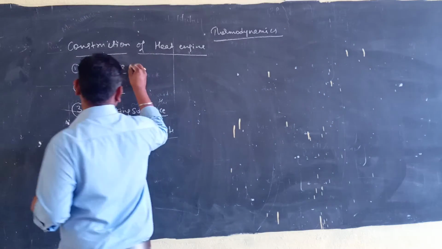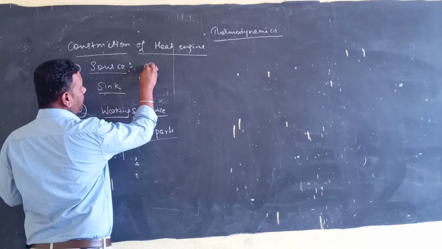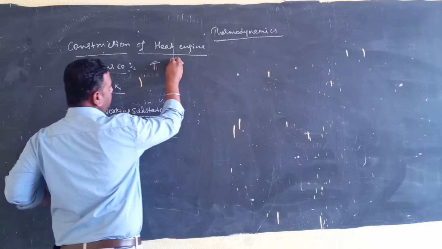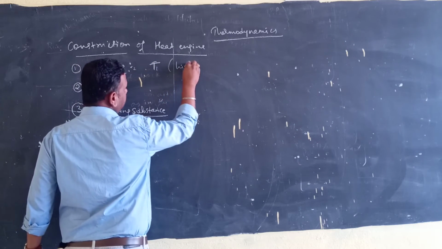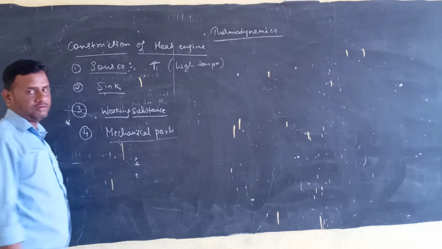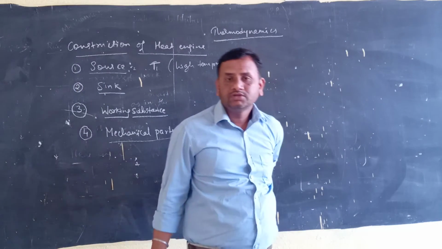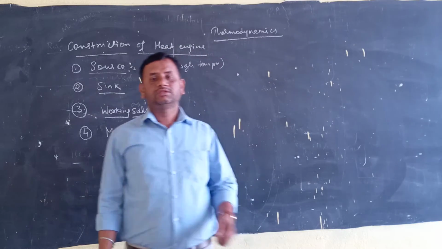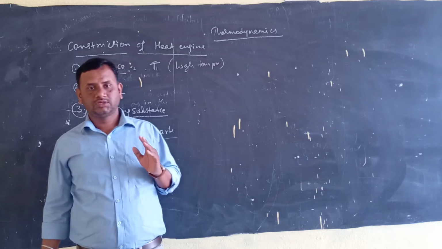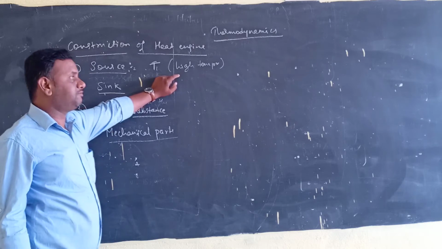So the source is maintained at a temperature T1. In the source we have a high temperature, where the working substance absorbs the heat from the source. So it is maintained at a high temperature.